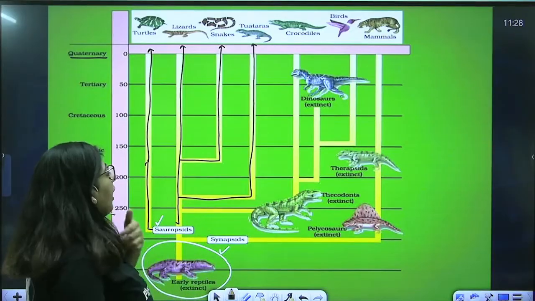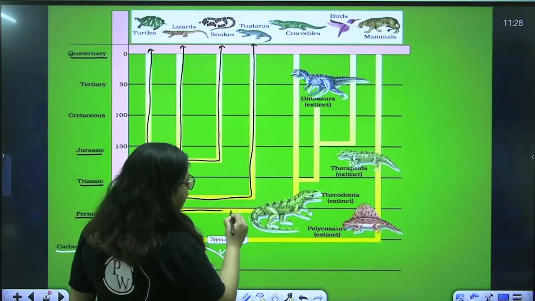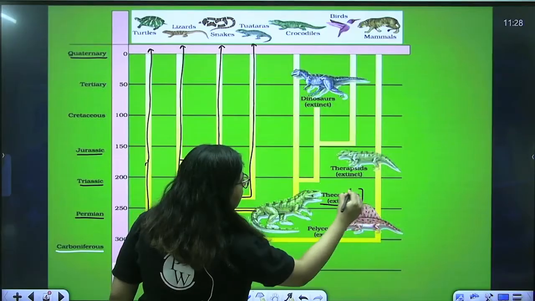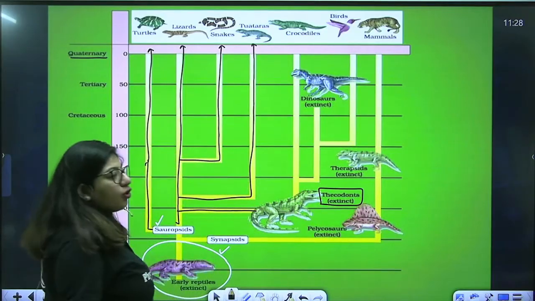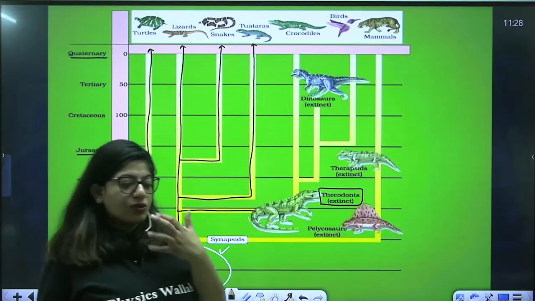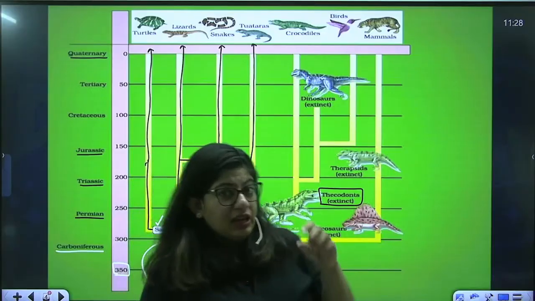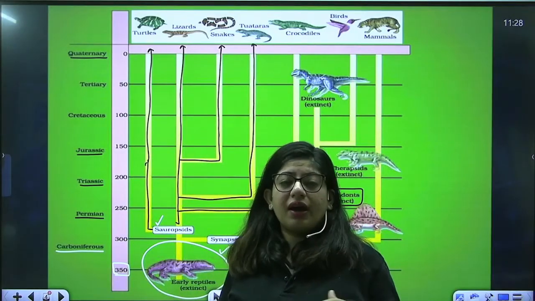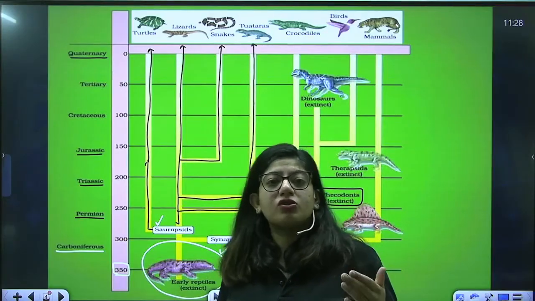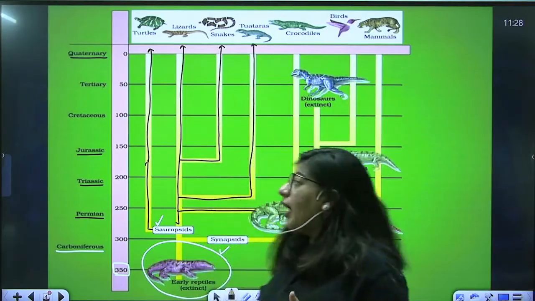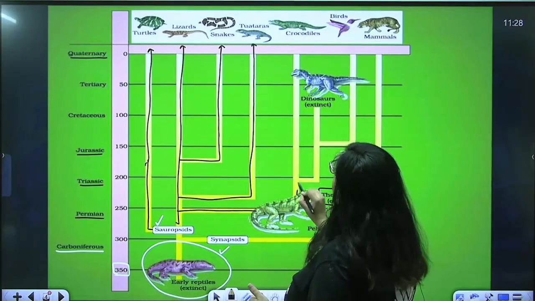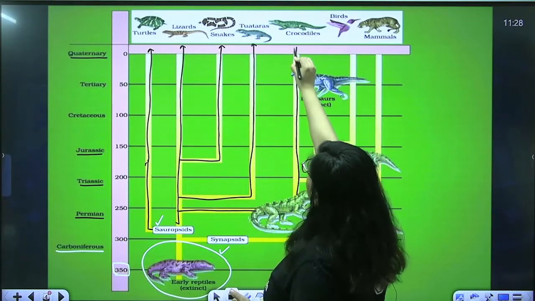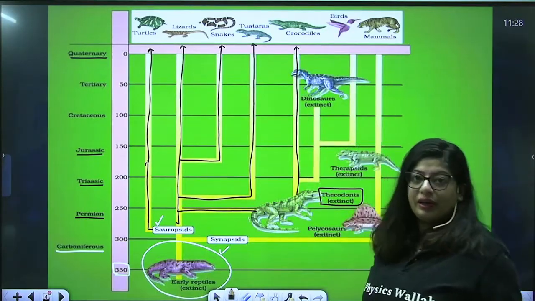All right. And so from here arrives another ancestor known as thecodonts. Thecodont is a dentition which is also seen in us. That means the teeth are embedded in the socket. So now arrive those reptiles which also have thecodont dentition, and from here we have crocodiles. So it signifies that crocodiles also have thecodont dentition.